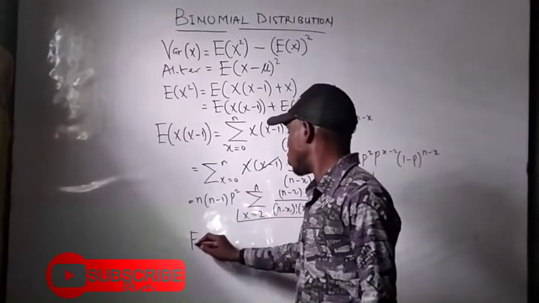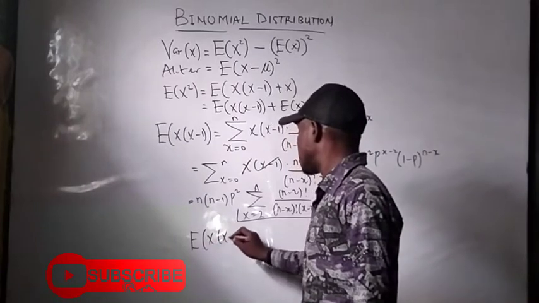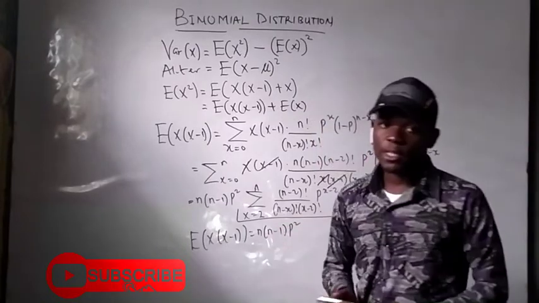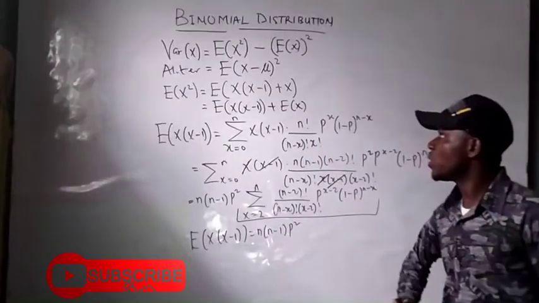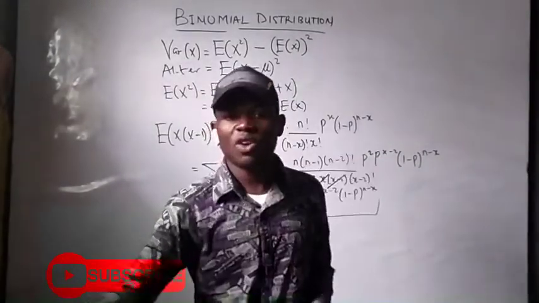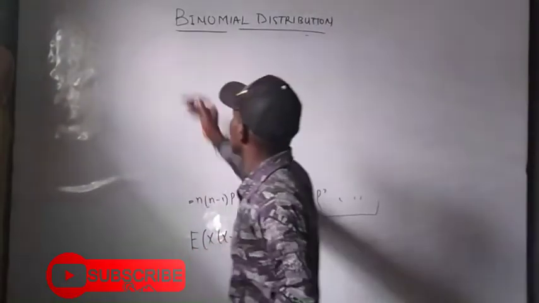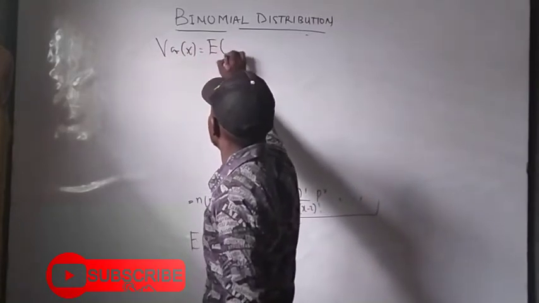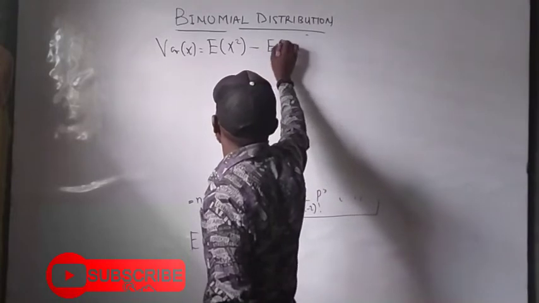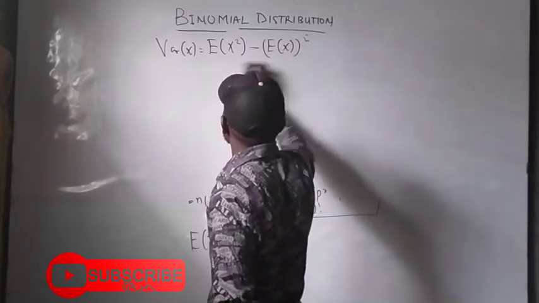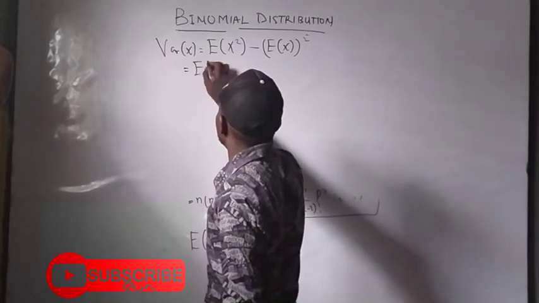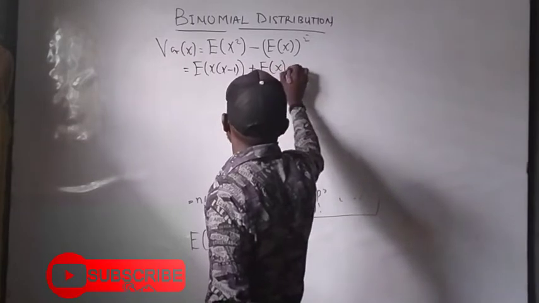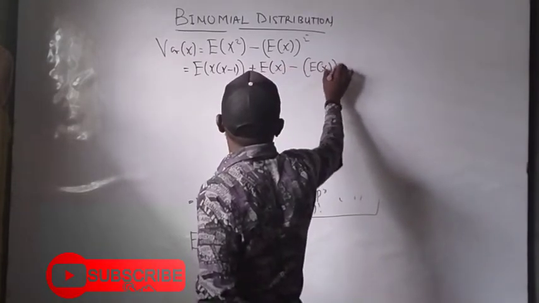Hence, the expectation of x(x minus 1) is given as n(n minus 1)p squared. So from here we can then go back to the beginning of our question. Having something of this form, the variance of x, we said, is equal to the expectation of x squared minus the expectation of x, all in brackets squared. We wrote this as the expectation of x(x minus 1), close bracket, plus the expectation of x minus the expectation of x, all in brackets squared.